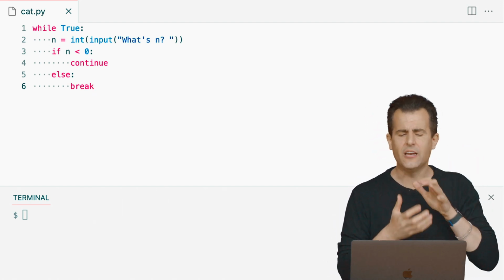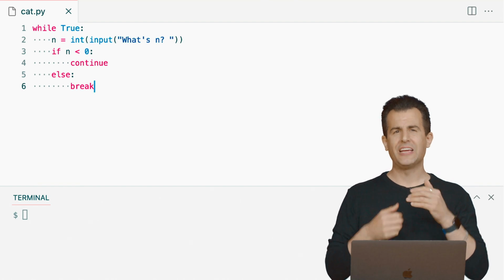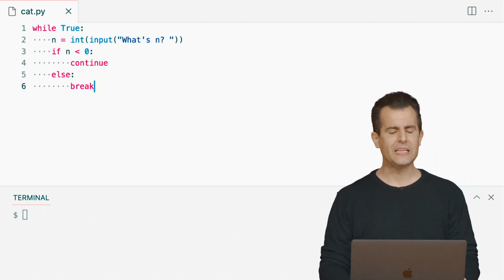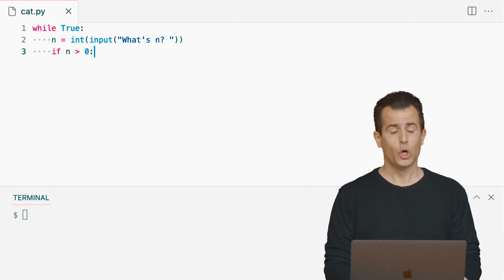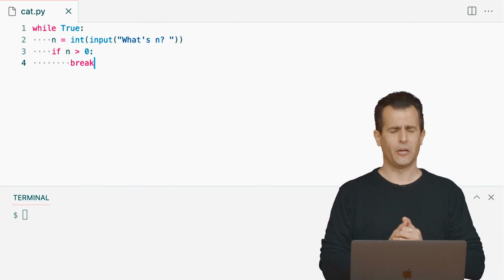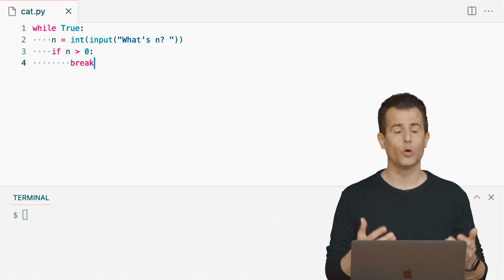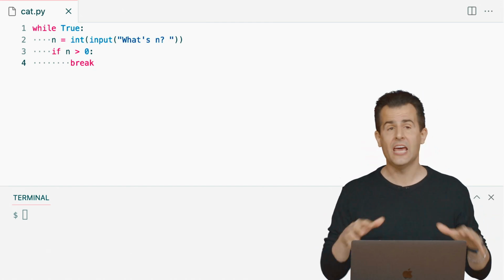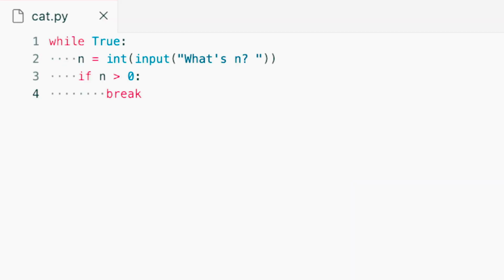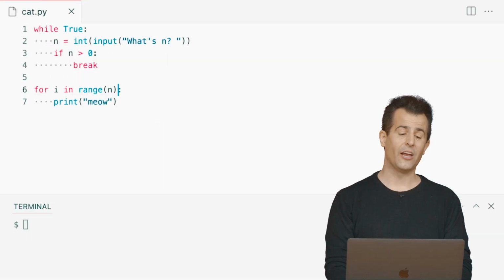But I think we can tighten it up further so as to not bother having an if and an else. Why don't we instead just say, if n is greater than 0, go ahead and break. In fact, it's not that interesting a program if we even allow the user to type in 0. So let's wait until they give us an integer that is greater than 0, and then break out of this loop. And what can I now do down here? For i in range of whatever that value n is, print meow. And honestly, I don't need i here, so let me come back to that principle from before.